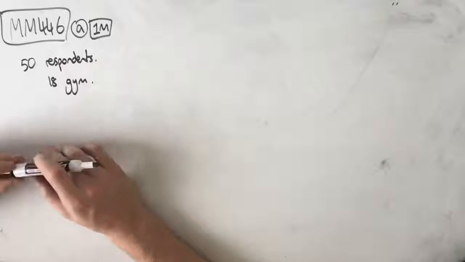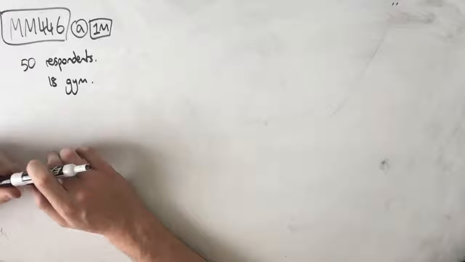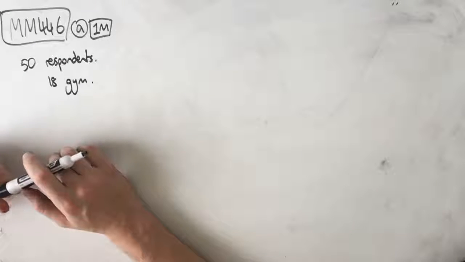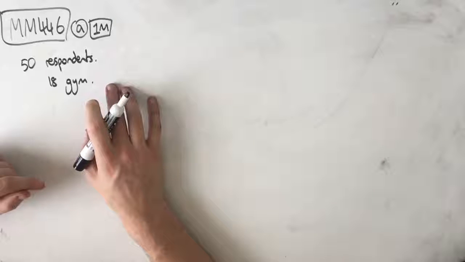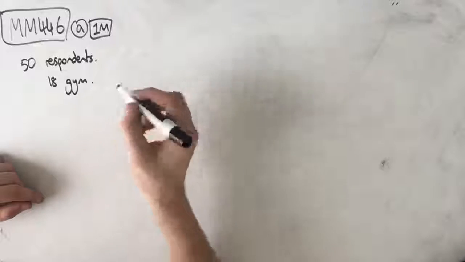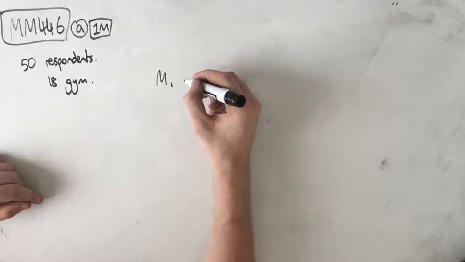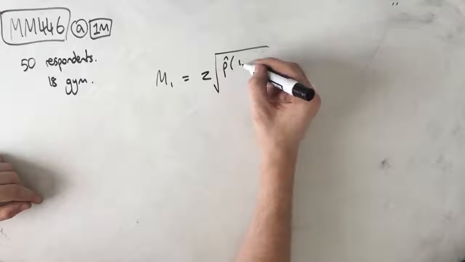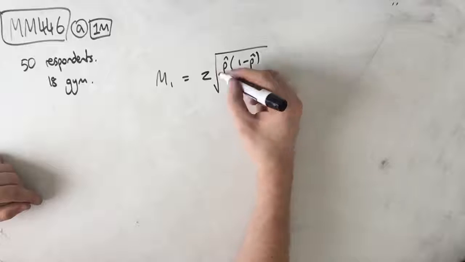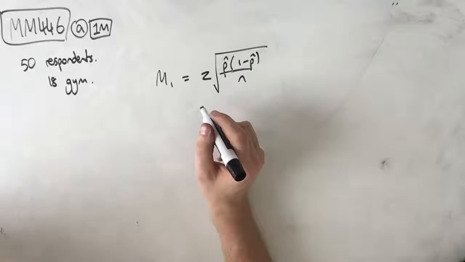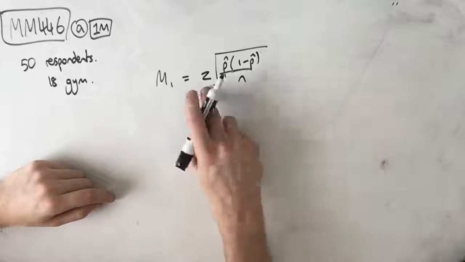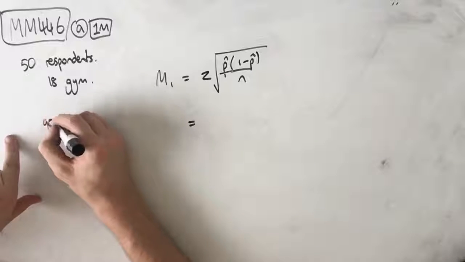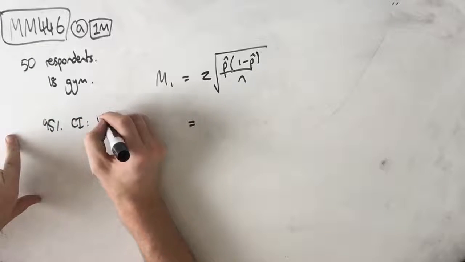Write an expression for M1, the margin of error for the 95% confidence interval for the likelihood that a male between the ages of 20 and 25 living in Doreen goes to the gym regularly. Cool. Well, we know that a margin of error, or in this case M1, is given by Z outside root P hat, 1 minus P hat over N. Now, Z for our 95% confidence interval is 1.96.